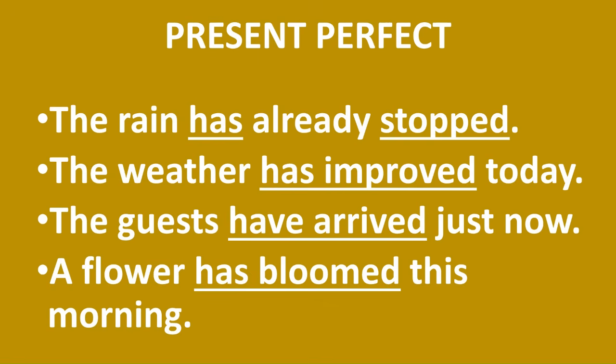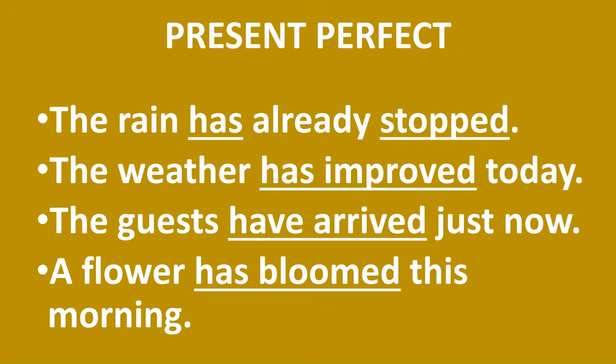Now we have 4 sentences which are in the present perfect tense. Here the action is over in the past, but we are talking about it in the present because it is still applicable to the present. It is still relevant to the present. That means the action is not finished, but now we are talking about it in the present to say that this applies to the present.